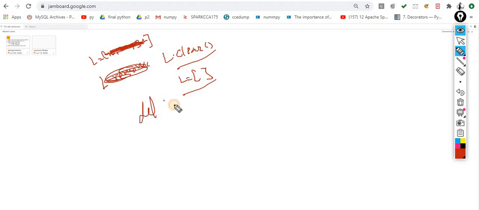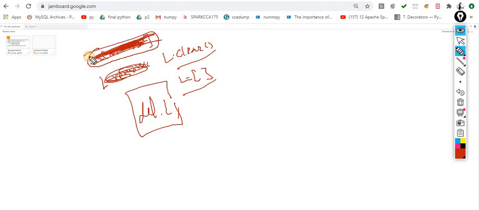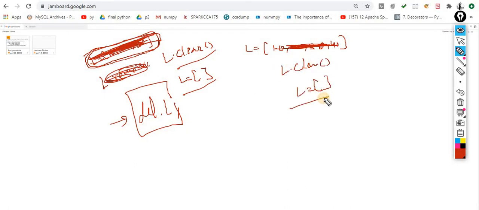If I perform this del of L, now what is the meaning of this? What is the difference between clear and del? Inside del, I am removing the existence of this L. Keep this point in mind. Now L is nothing after performing this del. L dot clear means I am just clearing all the objects, whatever data is inside this list, I am removing it, I am cleaning it. So L dot clear gives you a fresh list, something like this. So this is the difference between clear and del.